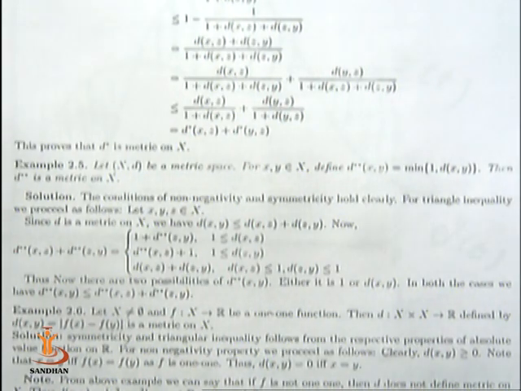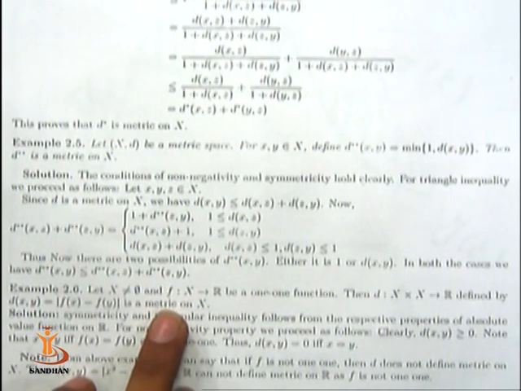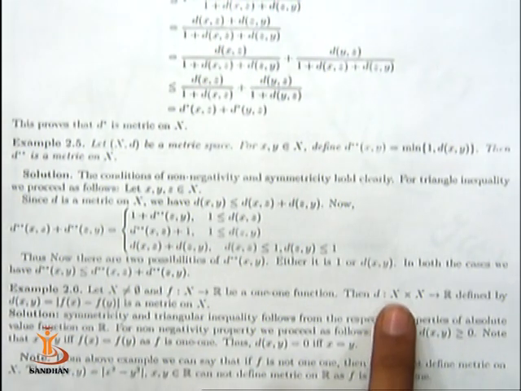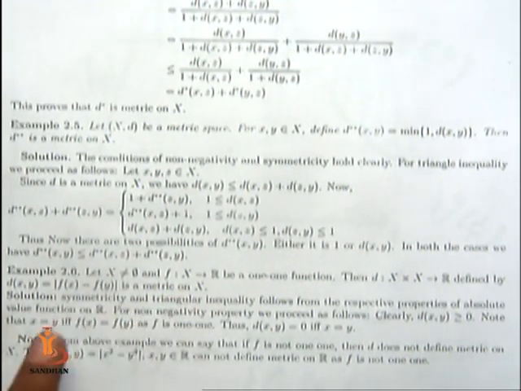Another example is whenever X is a non-empty arbitrary set and we consider a function f which is 1-1, then d from X cross X to R defined by dxy is equal to modulus of fx minus fy is a metric on X.